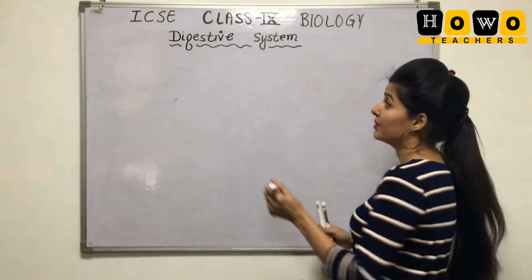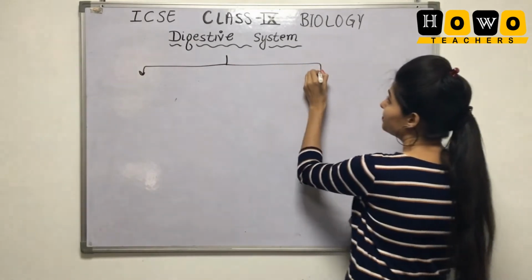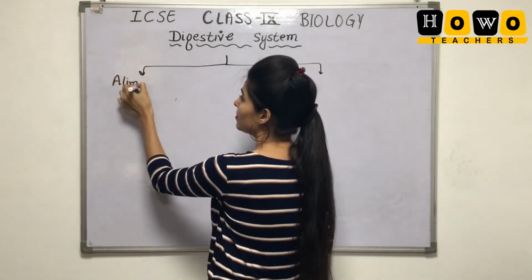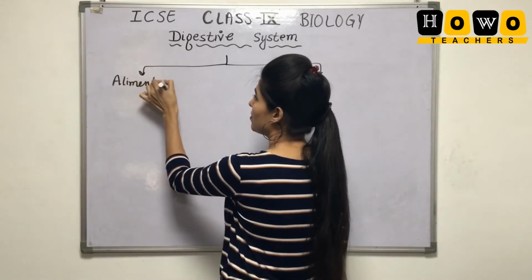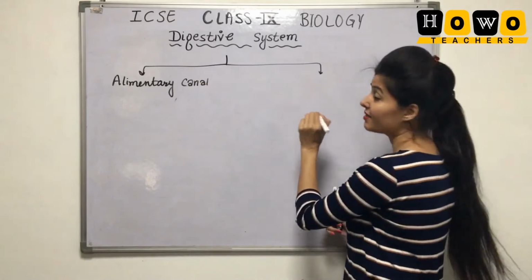Digestive system can be divided into two basic parts: alimentary canal and digestive glands.